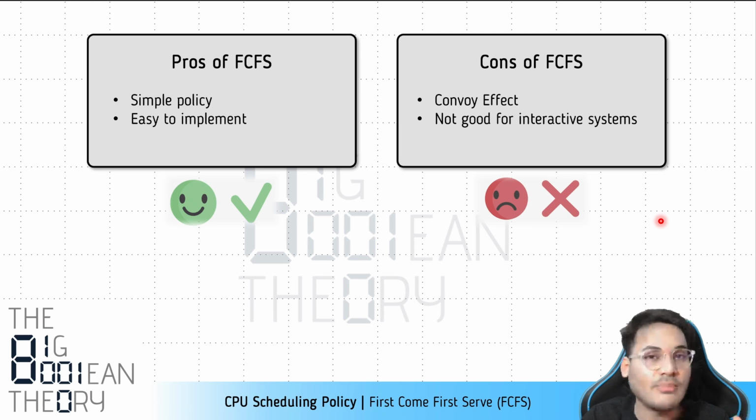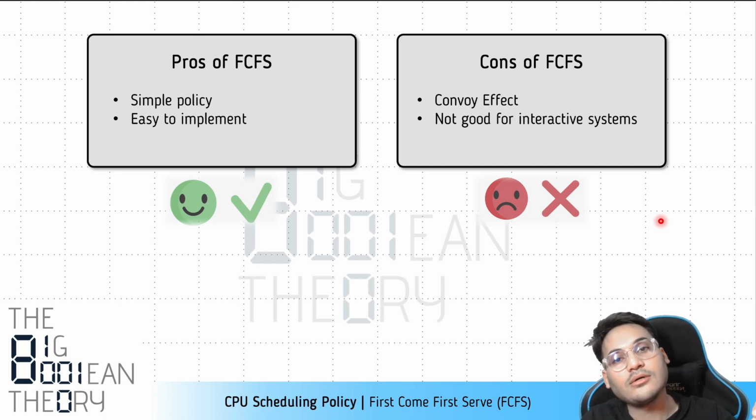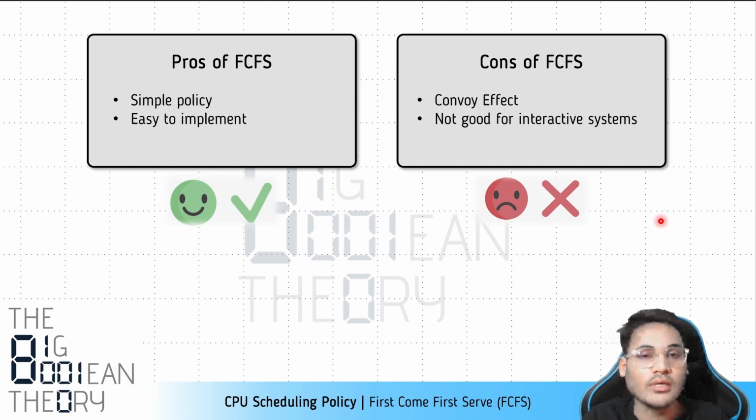So this can only be applied in batch systems. In batch systems, we discussed in earlier videos that the user is not waiting in front of the terminal, so response time is not the goal, so that is fine. In batch systems, a bunch of jobs are submitted and the system executes them one by one based on some policy, optimizing for throughput and low turnaround time. So for batch systems, first come first serve can at least be used, right? But we saw that there are cases when it will perform badly, that is when there's a convoy effect. But for interactive systems, we should not even think about it, right? So these are the pros and cons of first come first serve.